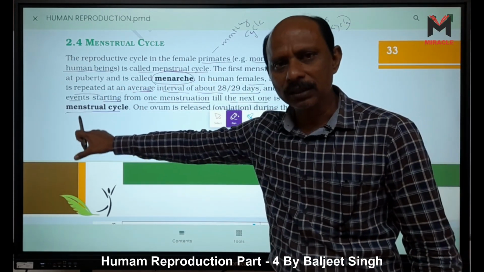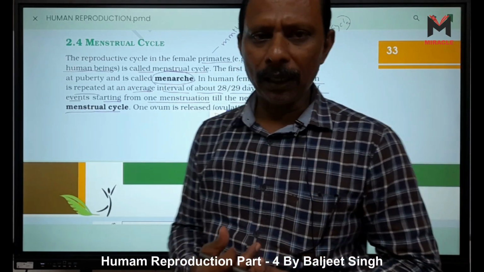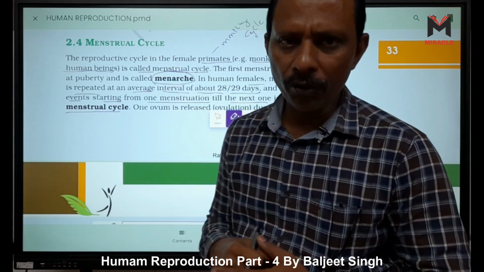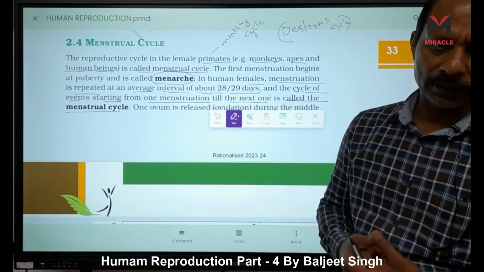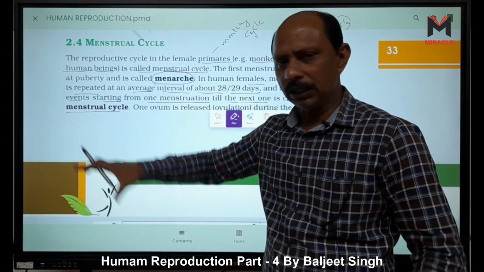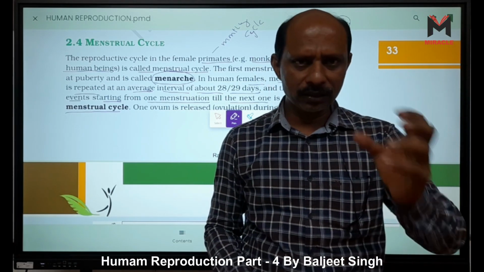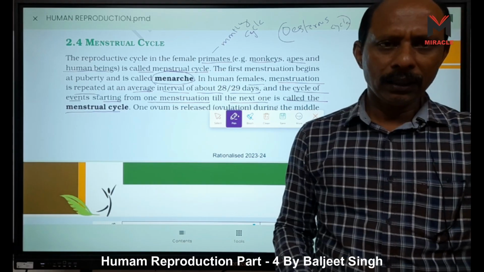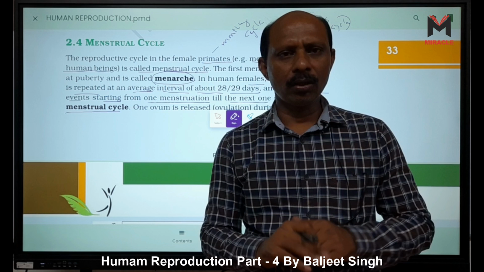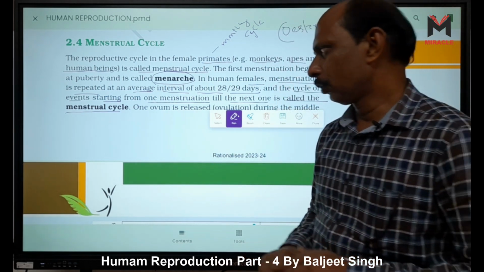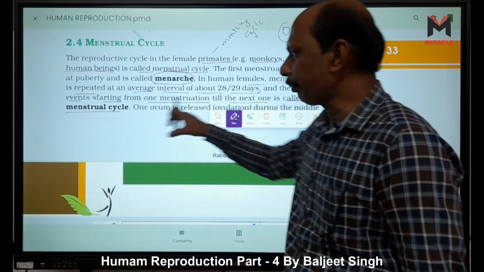We can divide these events into three parts: the pre-ovulatory phase, then ovulation, then the post-ovulatory and bleeding phases. So the bleeding phase, then the pre-ovulatory phase, ovulation takes place at a fixed date, the 14th day, and the last post-ovulatory phase is fixed, lasting 14 days. These events from one menstruation till the next one are called the menstrual cycle.